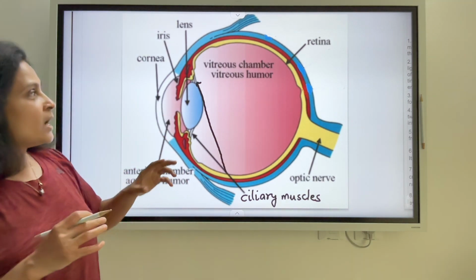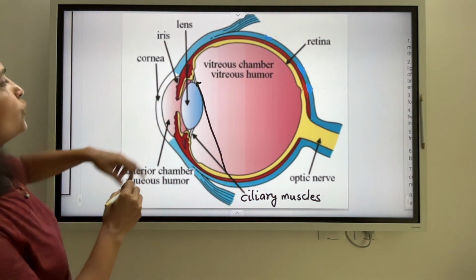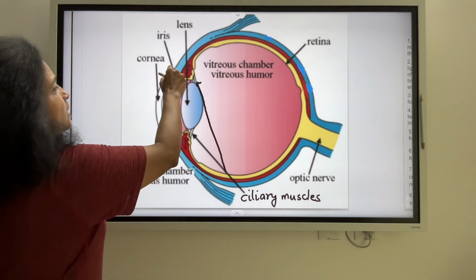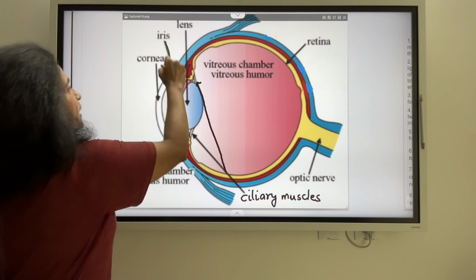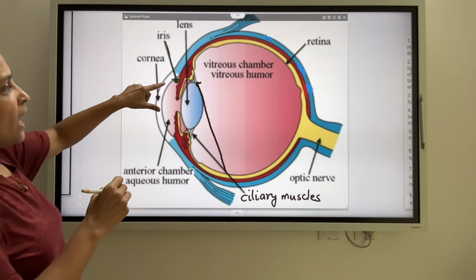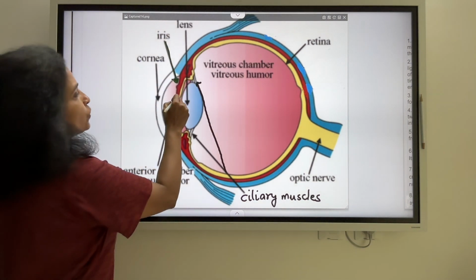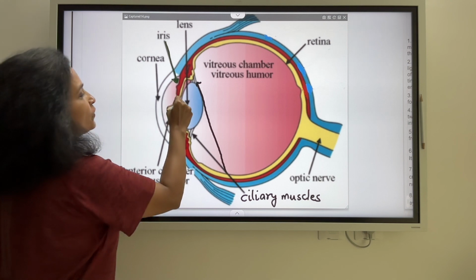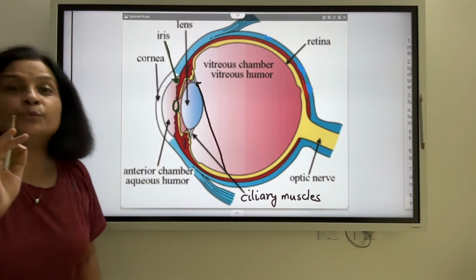Now what does this iris do? Now in the figure if you see this, this is what is called the iris. The iris is going to control the size of this black hole called the pupil.